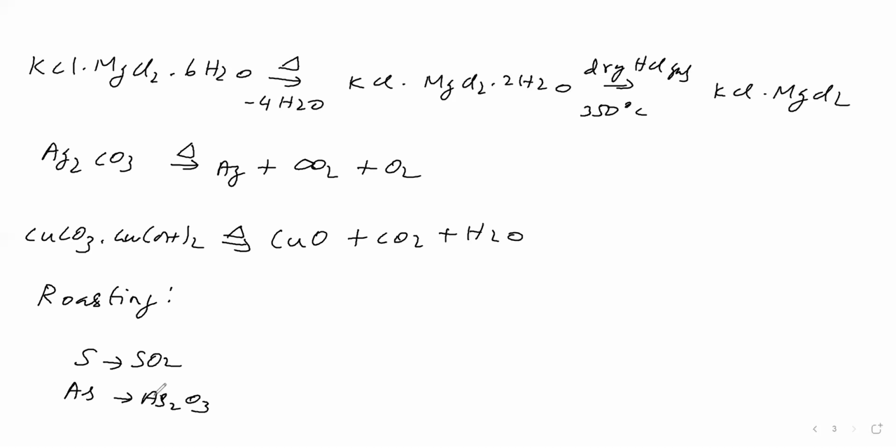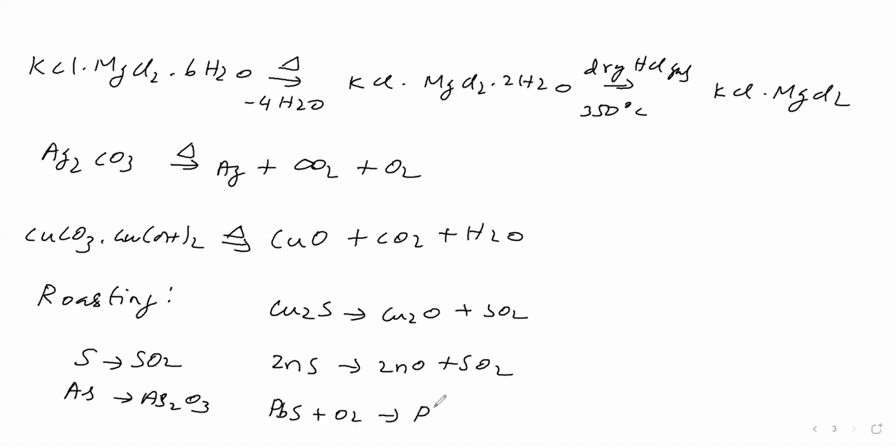That means antimony is there, that will convert into antimony oxide and goes away. Then sulfide ores become what? Sulfide ores become oxide and sulfur becomes sulfur dioxide. Sulfide ores, for example ZnS, become ZnO and sulfur becomes sulfur dioxide and goes away. PbS, galena, on roasting becomes PbO, sulfur becomes sulfur dioxide and goes away. So in the roasting, sulfide ores will be taken for roasting, while sulfide ores become metal oxides.